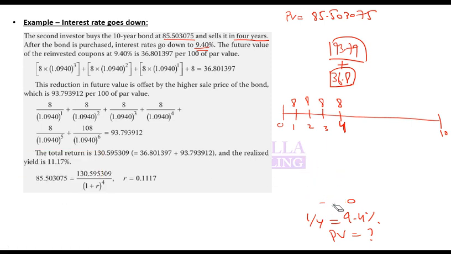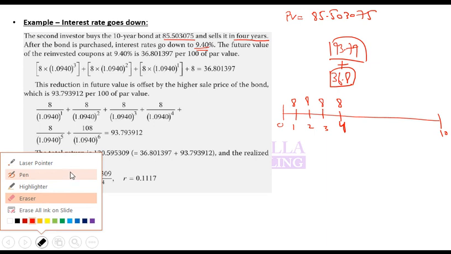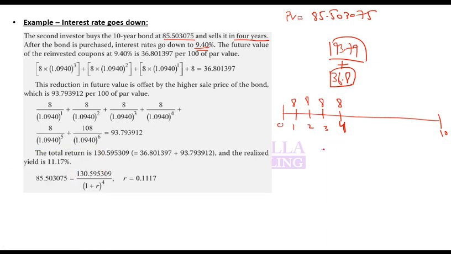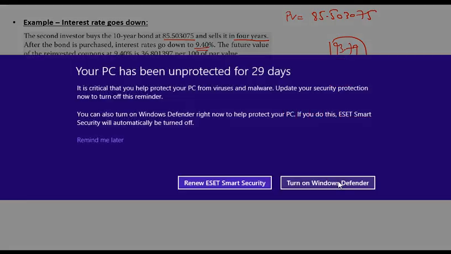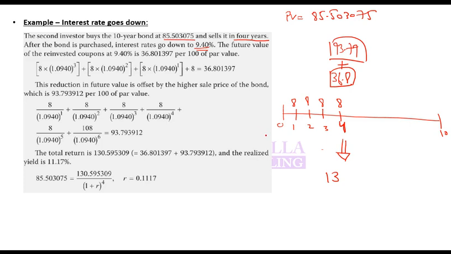And what does it come out to be? 93.79 plus 36.8, $130.59.